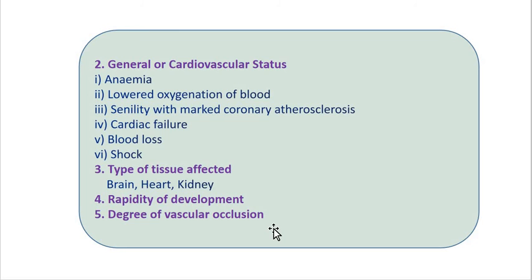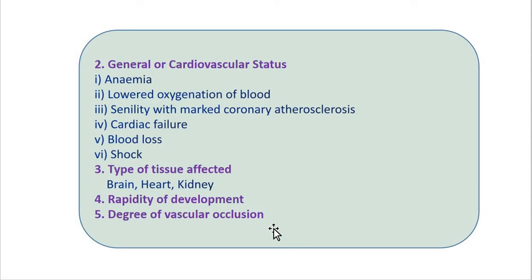Okay, so these are some factors such as anemic pattern, then general and cardiovascular status, then type of tissue affected, rapidity of development and degree of vascular occlusion. These are some reasons that determine the severity of ischemic injury.